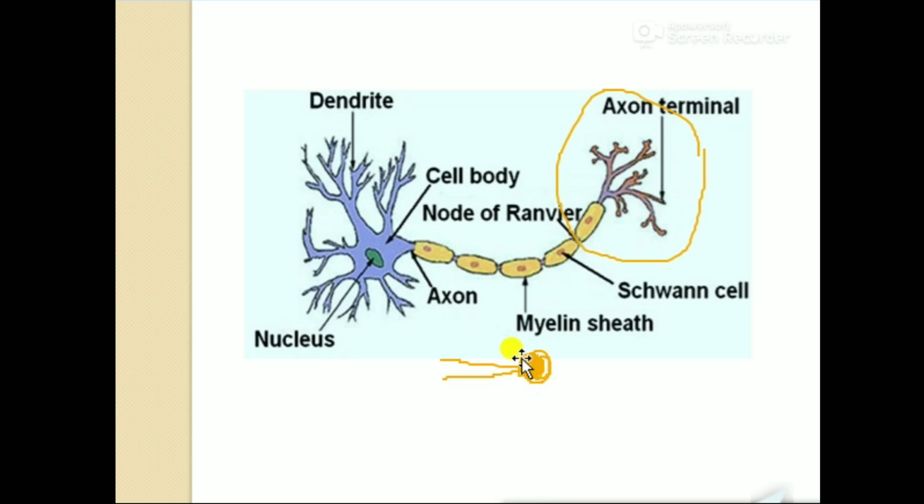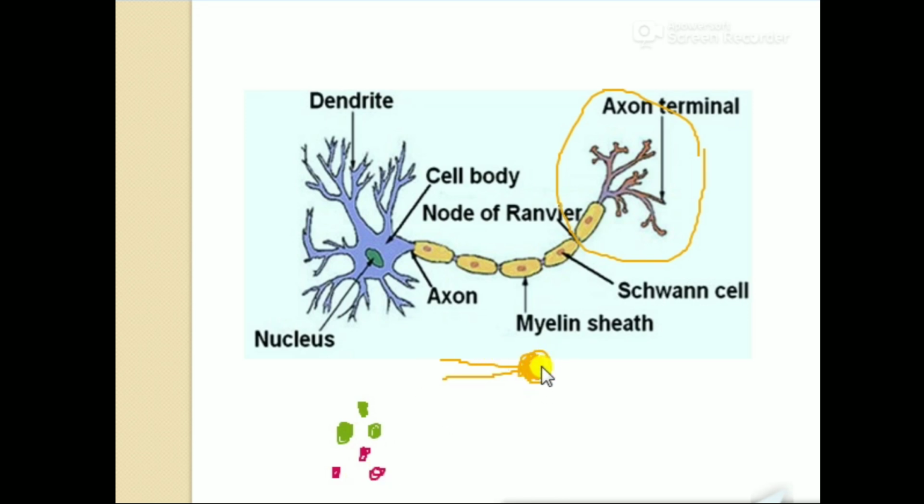This portion is actually known as the neurotransmitter. They form packages, actually holding information in packaged form like this.